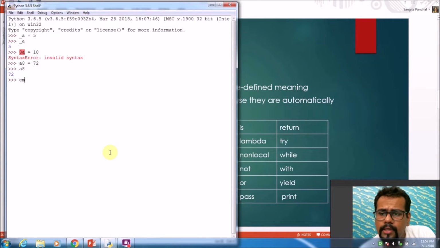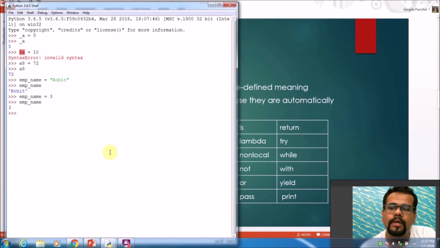I can also have names like employee_name equals Rohit. So this variable is now of string type because a string value has been stored in it. And when I write this variable, the output will be Rohit. If I give an integer value, 3, to this same variable, the data type of this variable has now changed to integer type. So if I write employee_name, it will give the output as 3, which was the last value stored in it, and now employee_name is of integer type.